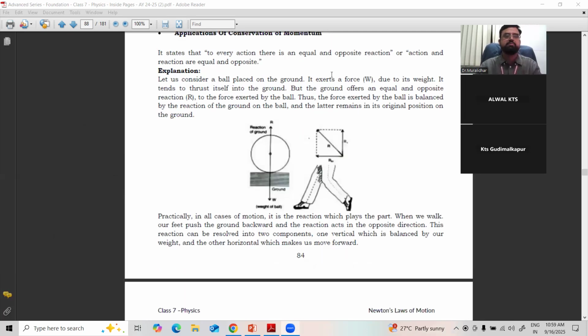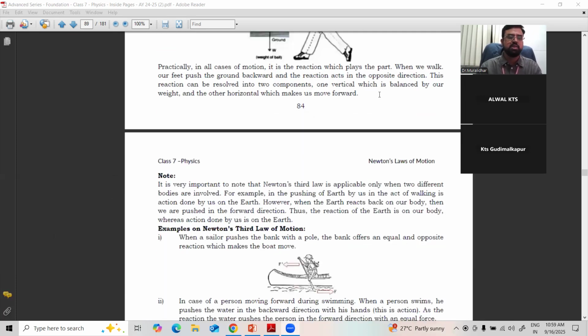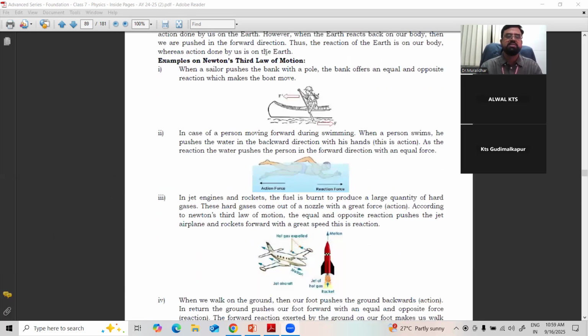Okay, so that is the explanation given here. There are so many examples given here which you will come across. We know everything about these examples. First one: when a sailor pushes with a pole, the bank offers an equal and opposite reaction which makes the boat move. So he is a sailor.